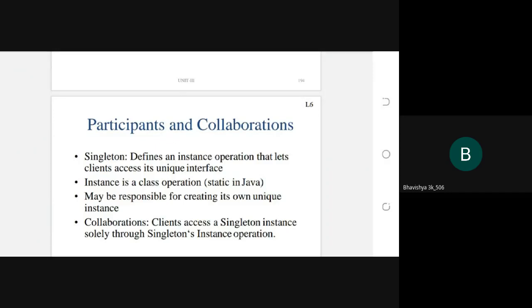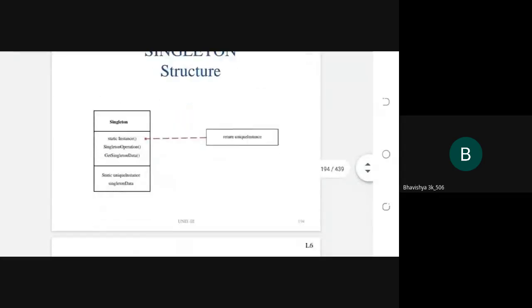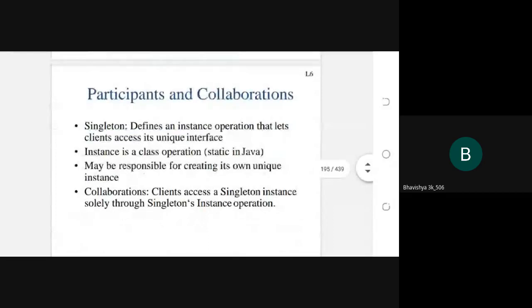These are all the three participants in the singleton design pattern structure. The first participant is Singleton.